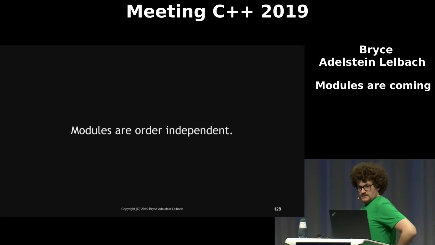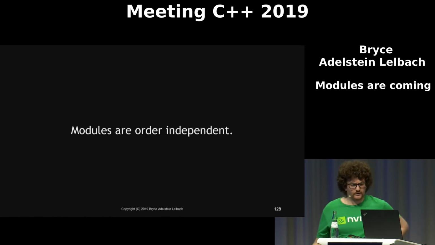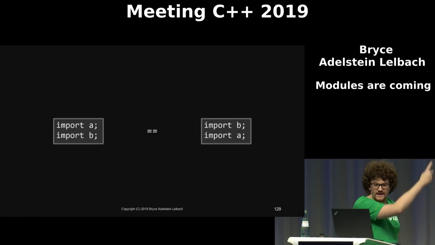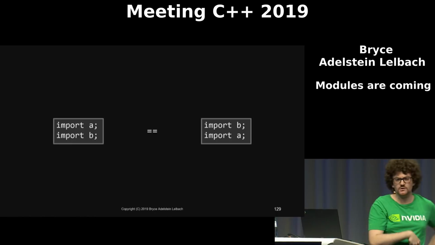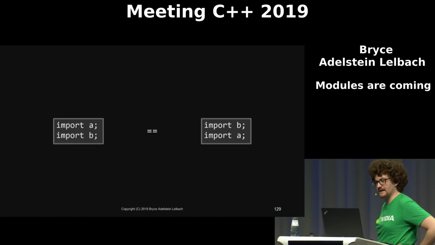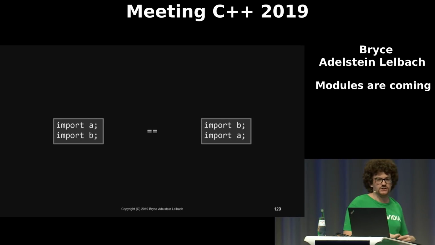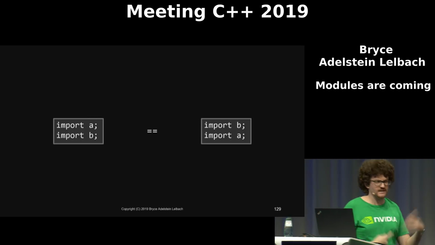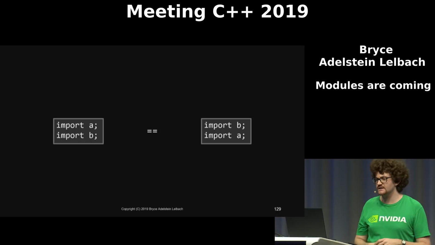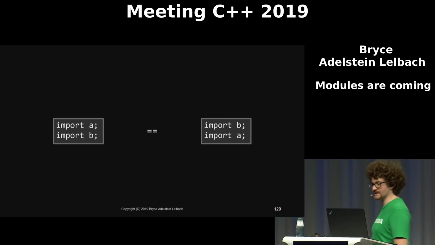Okay, so the next property of modules is that they are order independent. So import A followed by import B is equivalent to import B followed by import A. I don't have much to say here, other than that your implementation could execute the actual imports in whatever order it chooses to. Because they're fully sandboxed, this property just sort of falls out.